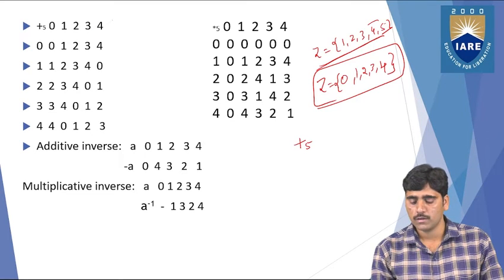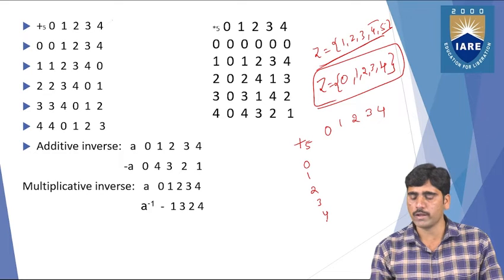The order of the field is 5, so you can take addition modulo 5, with 0, 1, 2, 3, 4, 5 elements, and similarly 0, 1, 2, 3, 4, 5 elements.